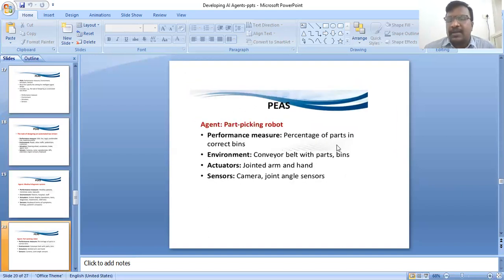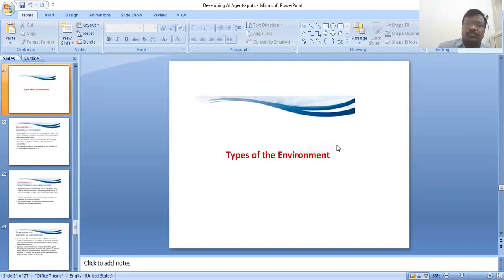Next, taking another example, a part-picking robot. Performance measure: the percentage of parts in the correct bins. Environment: conveyor belt with parts and bins. Actuators: jointed arm and hand. Sensors: camera and joint angle sensors. This is the PEAS description.